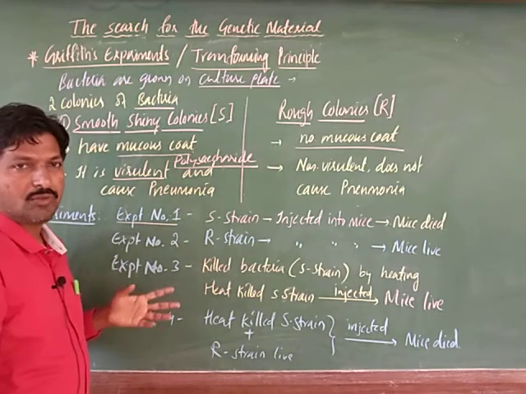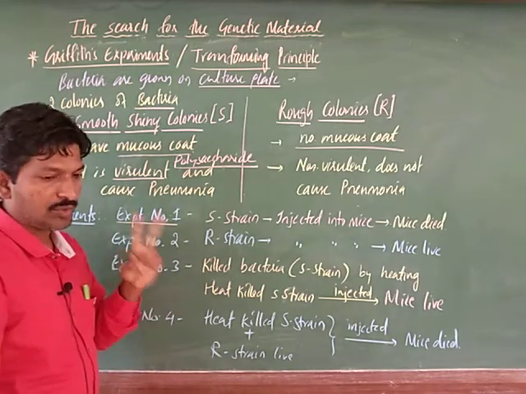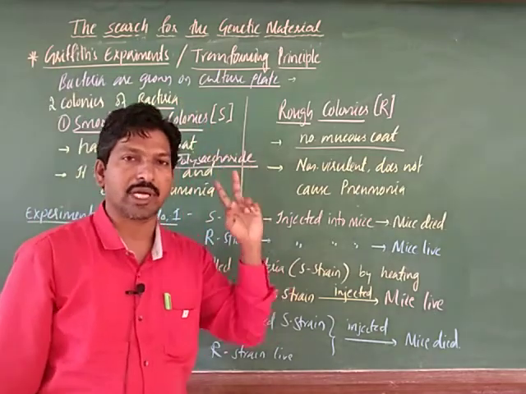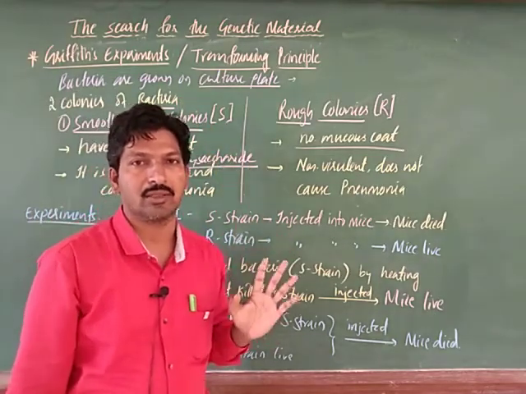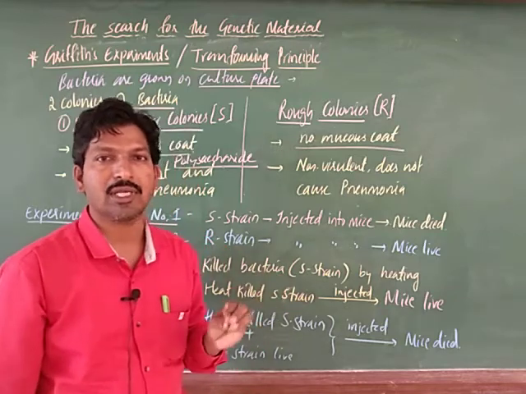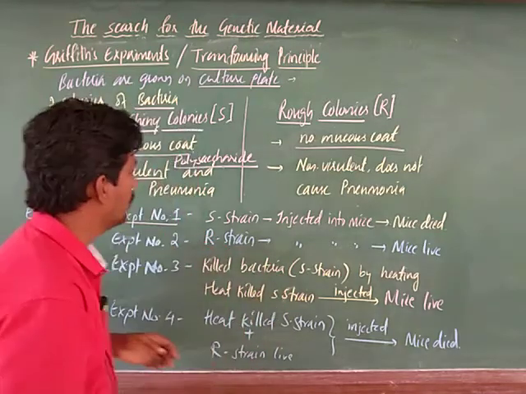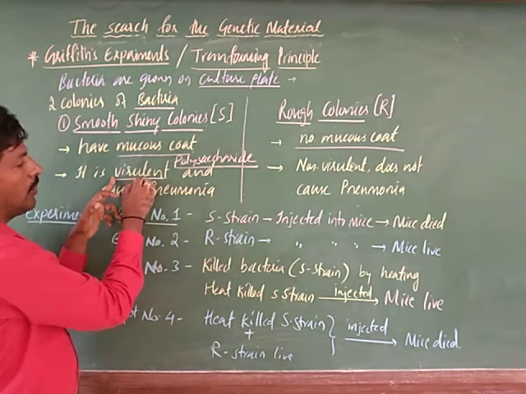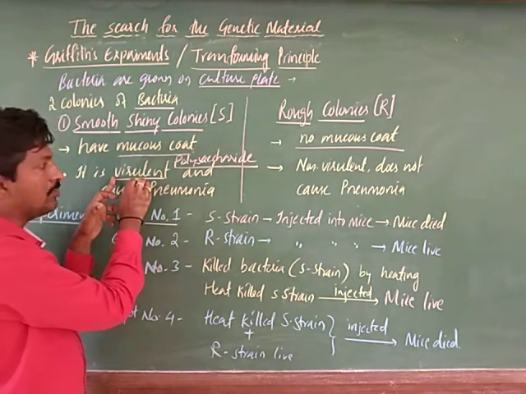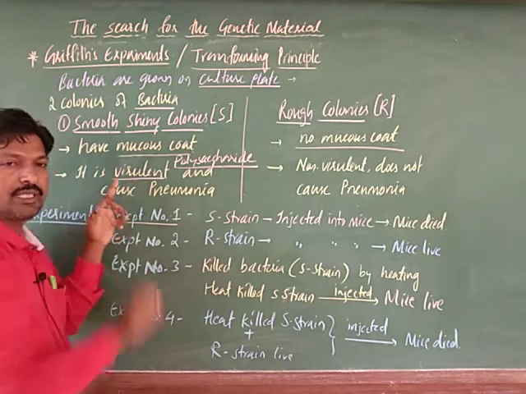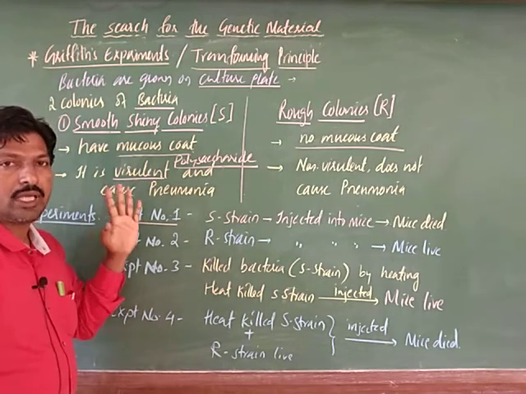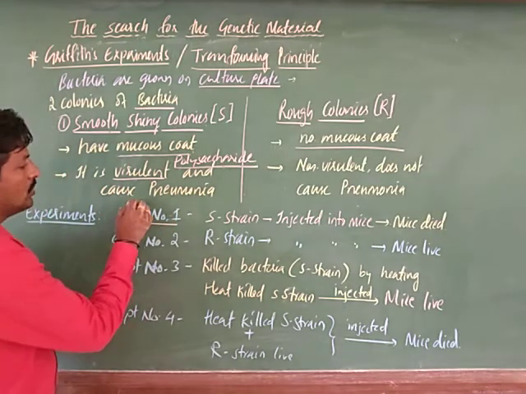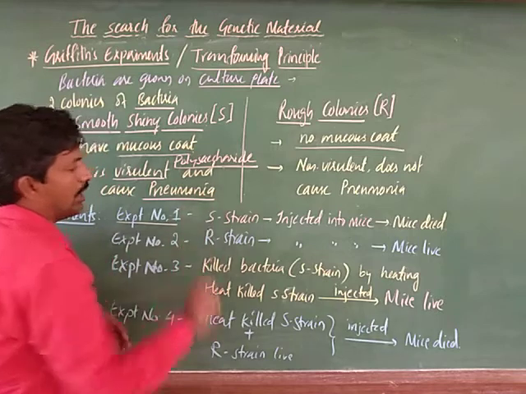There are two organisms used by Griffith: one is this bacteria, another is mice, here meaning rats. This virulent S strain is toxic and pathogenic, it can kill or cause a disease. That disease is called pneumonia.